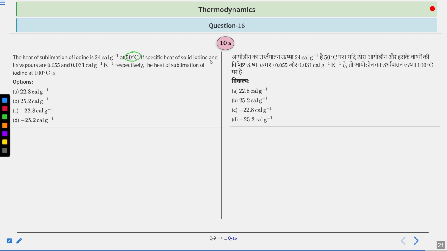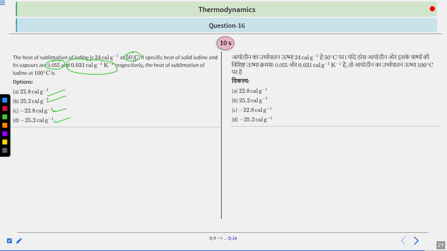If the specific heat of solid iodine and its vapor is 0.05 and 0.03 calorie per gram per Kelvin, the heat of sublimation of iodine at 100 degrees Celsius is: A, 22.8 calorie per gram; B, 25.2 calorie per gram; C, minus 22.8 calorie per gram; D, minus 25.2 calorie per gram.